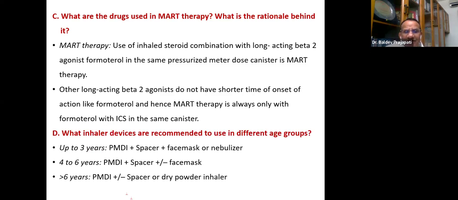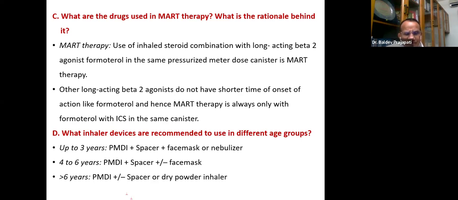And what inhaler devices are recommended for use in different age groups? I think this is very important for practice also. Up to 3 years, the inhaler plus spacer and face mask, or even the nebulizer. Metered dose inhaler, we say pMDI. 4 to 6 years, pMDI along with the spacer, face mask may or may not be used.